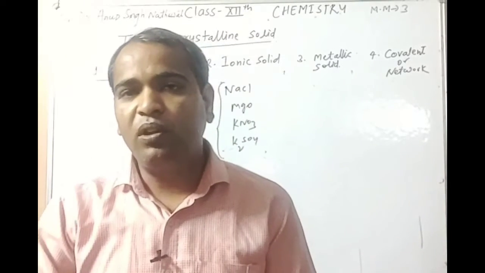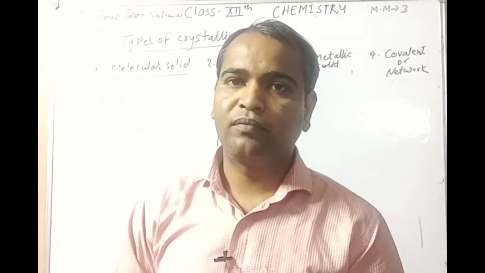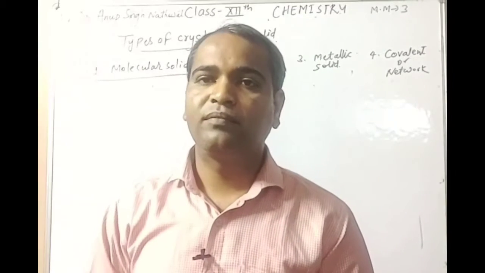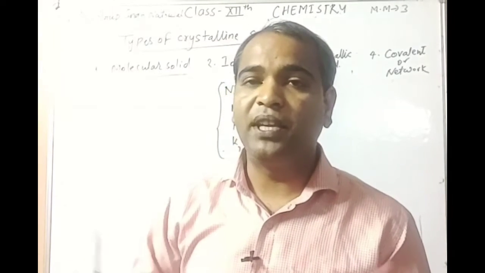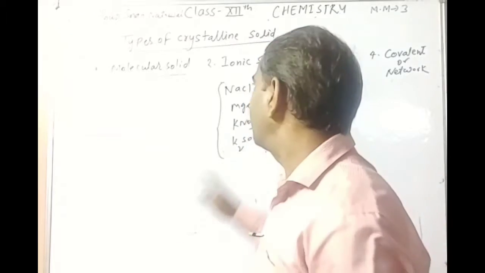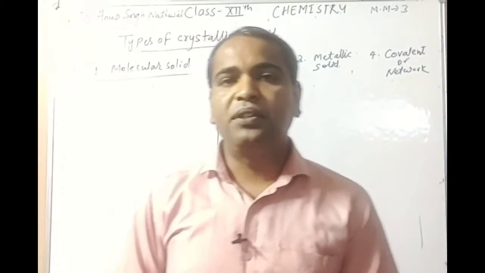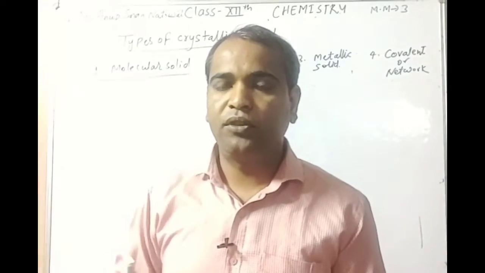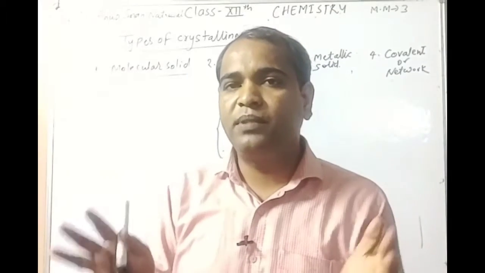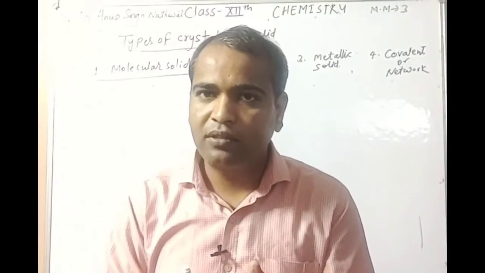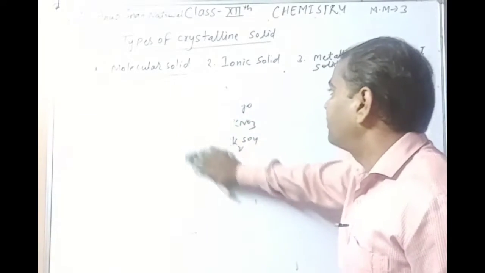But in molten state ions are free, therefore it behaves like a conductor. Okay, students. Next point, its melting point is high due to the presence of strong electrostatic force between constituent particles. Okay, students. Next solid is metallic solid.